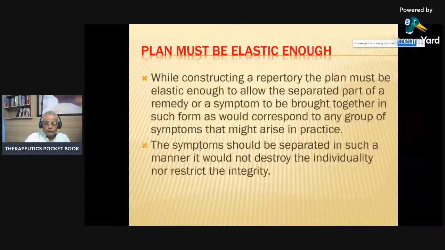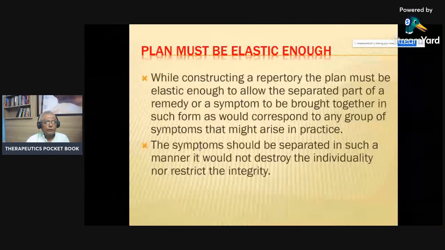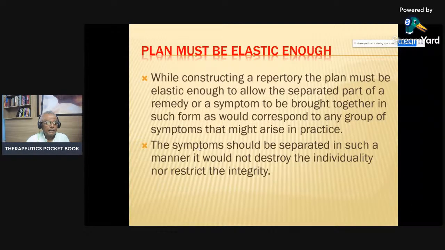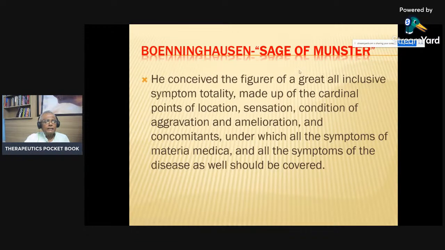So now the plan of the repertory is that it has to be elastic. That means you can use it in every type of case. While constructing the repertory, the plan must be elastic enough to allow the separated parts of the remedy or the symptoms to be brought together in such form as would correspond to any group of symptoms that might arise in time. The symptoms should be separated in such a manner that it does not destroy the individuality nor restrict the integrity. Now, Bonninghausen is known as the sage of Munster.